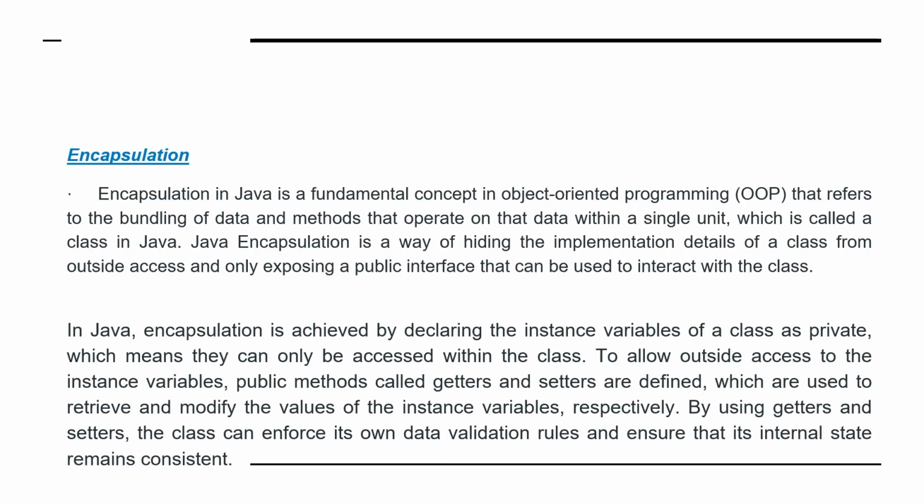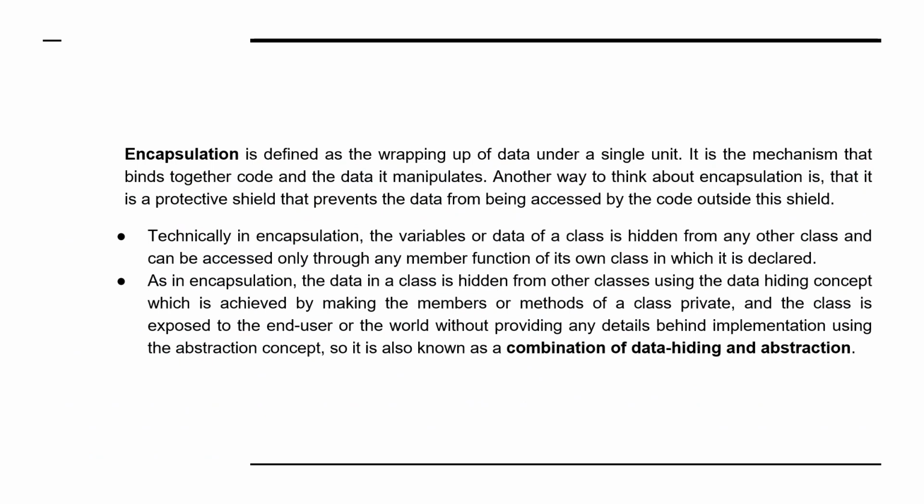Then the encapsulation. Encapsulation is defined as the wrapping up of data under a single unit, and it is the mechanism that binds together code and the data it manipulates. Another way to think about encapsulation is that it is a protective shield that prevents the data from being accessed by code outside the shield. Technically, in encapsulation, the variables or data of a class are hidden from any other classes and can be accessed only through any member function of the class in which they are declared.